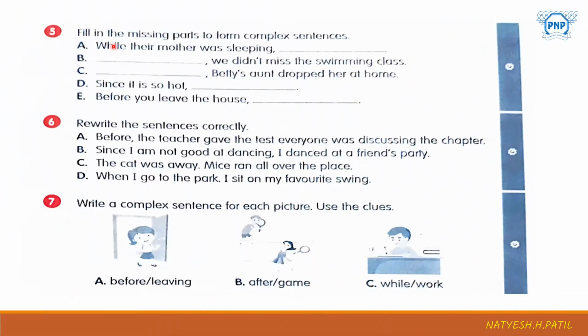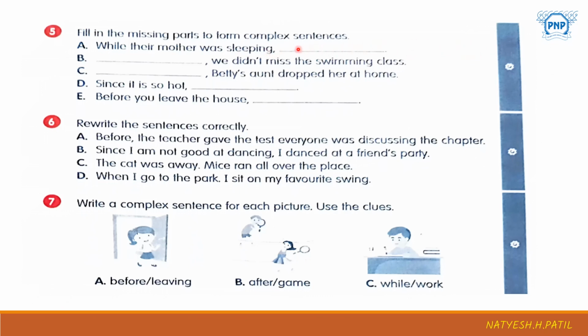Now let's take question set 5. Fill in the missing parts to form complex sentences. Here they have given one example, and like that they have given these 5 examples. These are incomplete sentences. While their mother was sleeping, you have to write your own sentence here so that you will get a complete sentence.